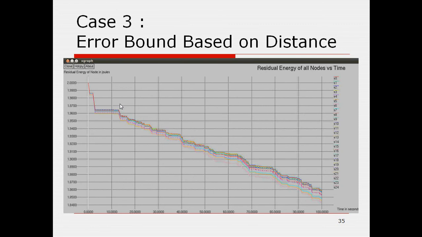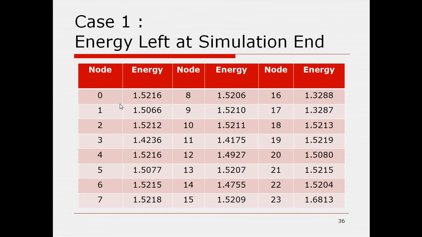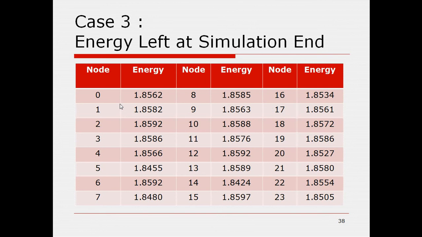Here is the large deviation. I have also mentioned that here we can see 1.32 and 1.62, so the deviation is very large, not balanced, one can say. This one is somewhat balanced, and this is more balanced due to the distance-based approach, 1.85. All nodes have balanced energy consumption around 1.85 with some deviation.